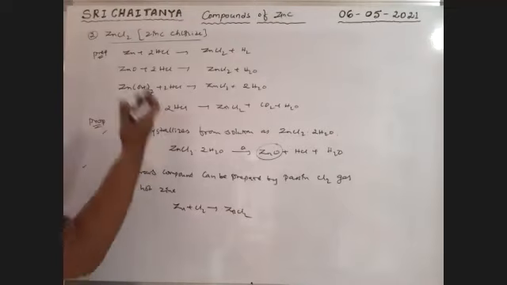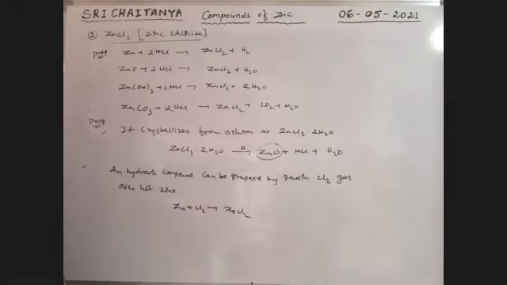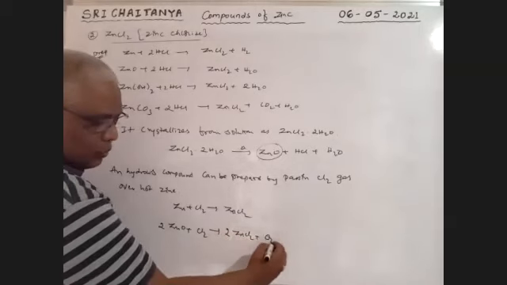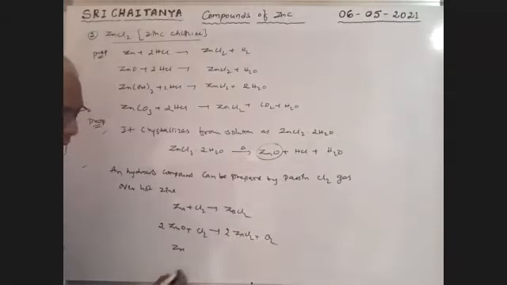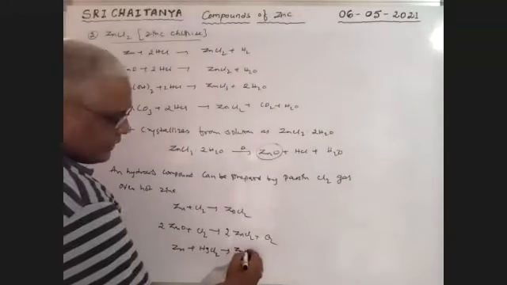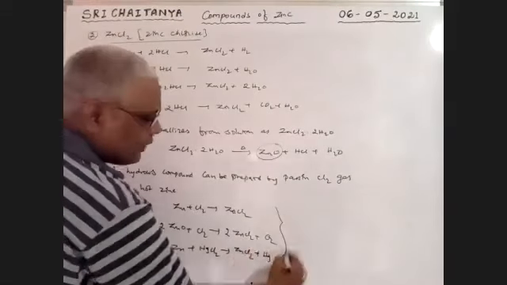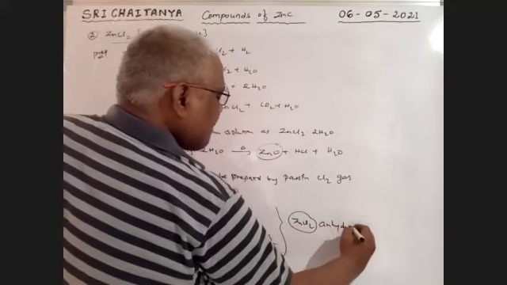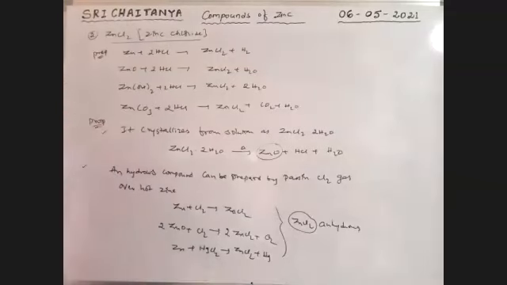Anhydrous condition. So all those are hydrated, and this is the anhydrous condition. Next, 2ZnO plus 2Cl2 gives 2ZnCl2 plus O2. In all cases it is anhydrous condition. HgCl2 plus Zn gives ZnCl2 plus Hg. So in all these cases ZnCl2 is anhydrous. So this is the preparation of ZnCl2.